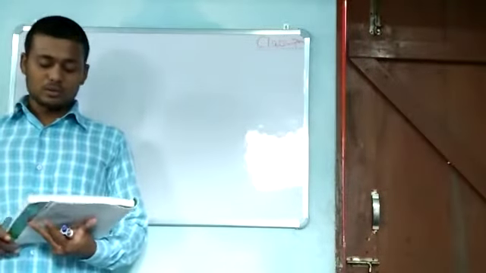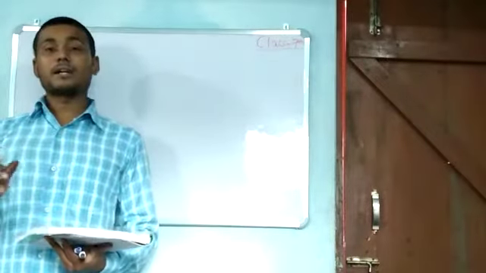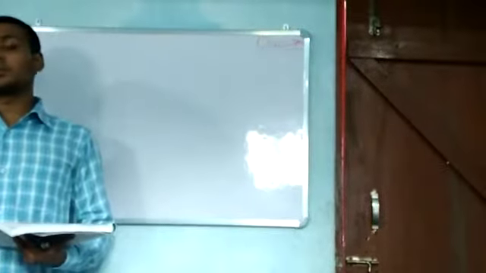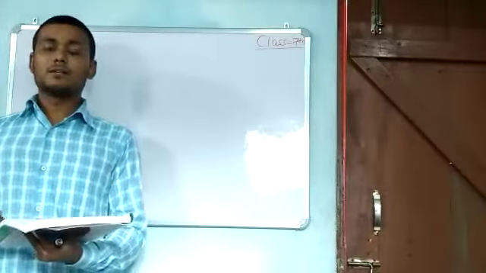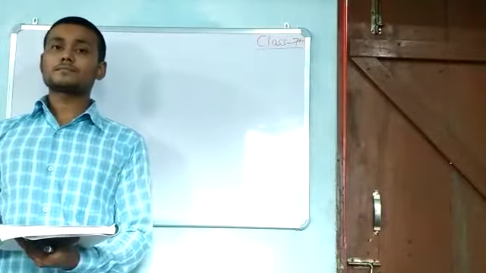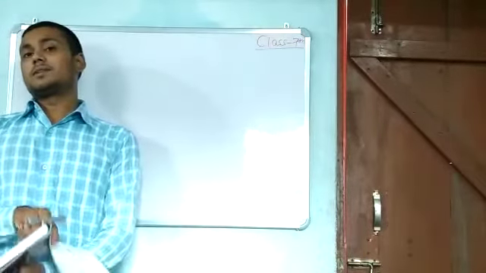We also talked about nutrition in amoeba, how amoeba takes food with pseudopodia. Amoeba is unicellular.